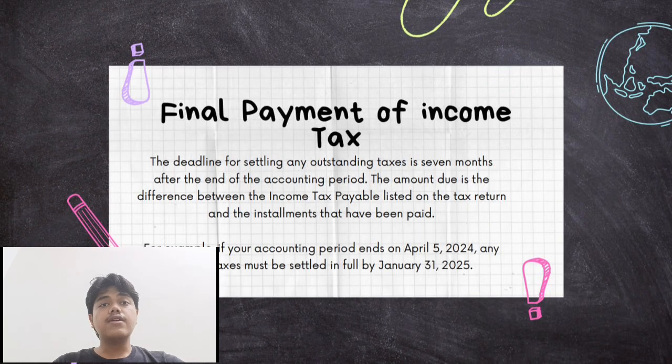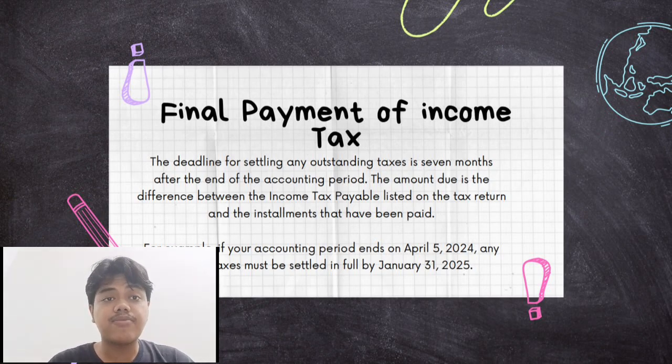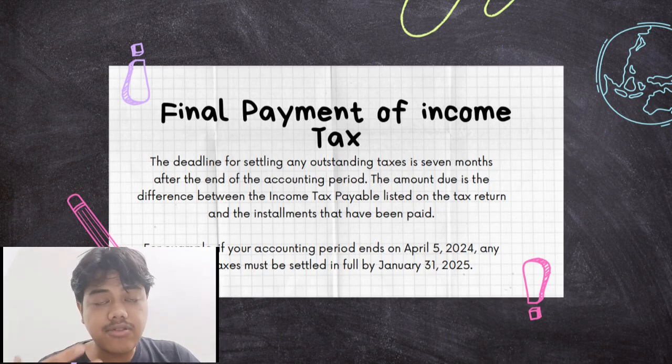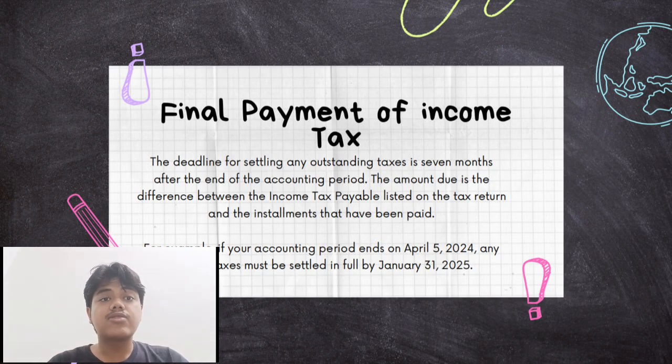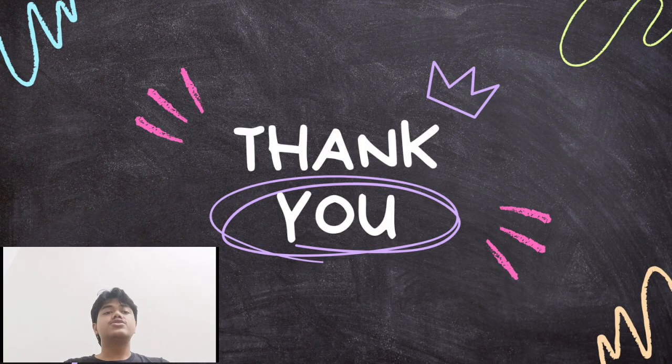Final payment of income tax. The deadline for settling any outstanding taxes is 7 months after the end of the accounting period. The amount due is the difference between the income tax payable listed on the tax return and the installments that have been paid. For example, if your accounting period ends on 5 April 2024, any unpaid tax must be settled in full by January 31, 2025.